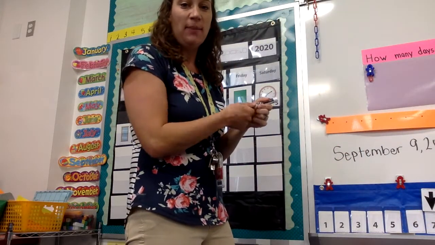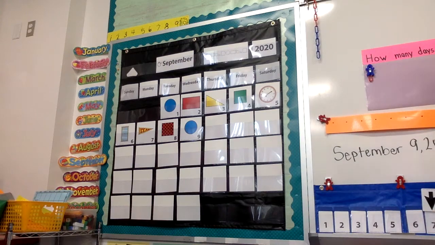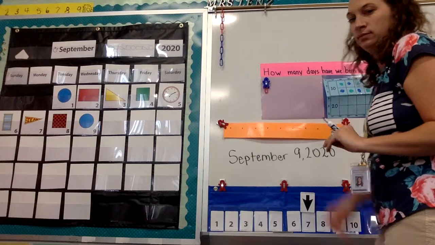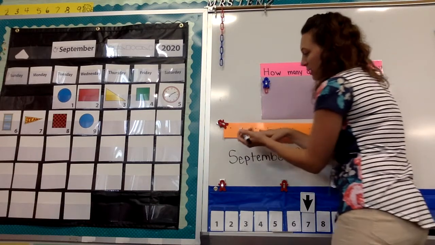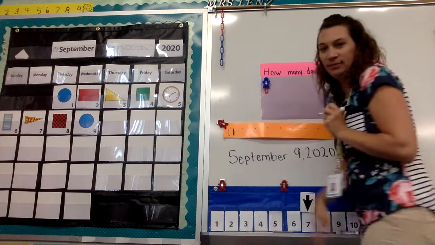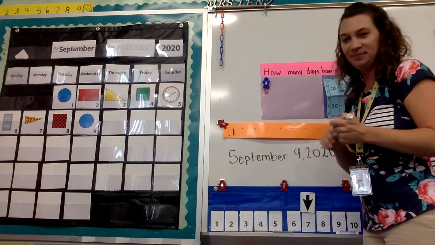All right, so the number 11, I want you to think before I write it. I want you to think about what the number 11 looks like. Tell somebody next to you. All right, the number 11 is a 1 and a 1. Just like that. And I don't have a rhyme for 11, just a 1 and a 1.